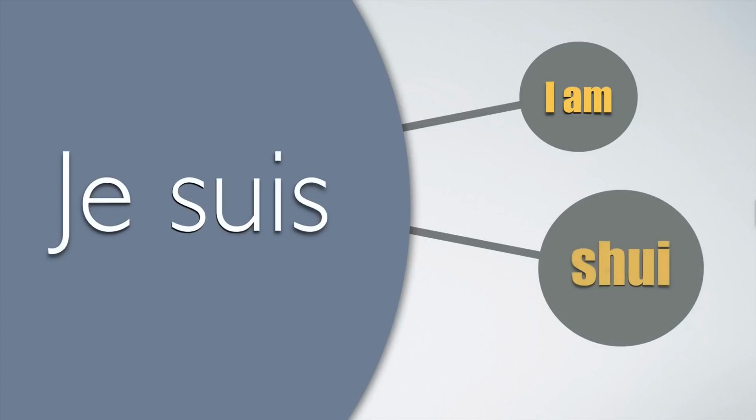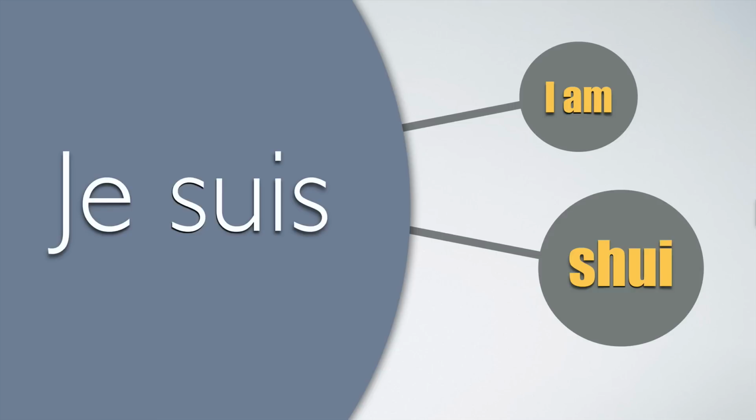The meaning of je suis is I am, of course, and we've got a contraction because je suis is the normal way to say it in French, but if you want to seem French, you can say suis because it's the way we speak. Suis. For example, if you want to say I am tall, je suis grand, and with the contraction, suis grand. If you are a girl, you will say je suis grande or suis grande.